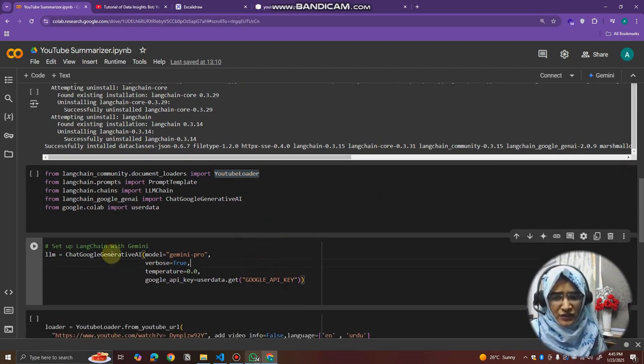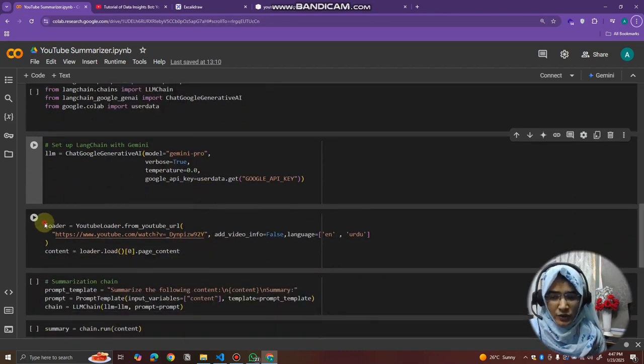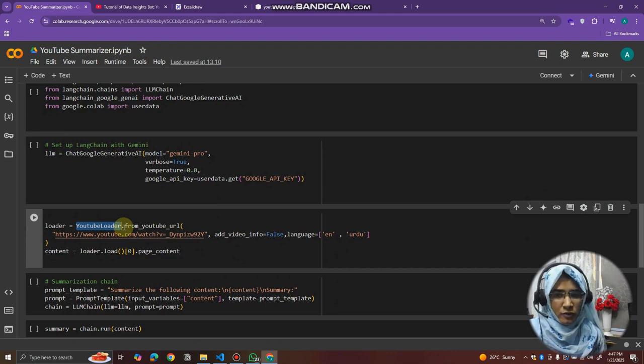So yeah, we created the LLM using Chat Google Generative AI, and we are using Gemini Pro here. And we are also loading the YouTube loader from the LangChain community. To that YouTube loader we provide the YouTube URL, and from that URL it has to give us the content present in that video, like captions or subtitles, all these things.